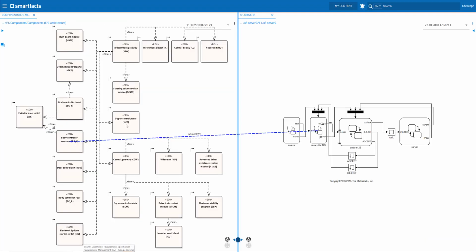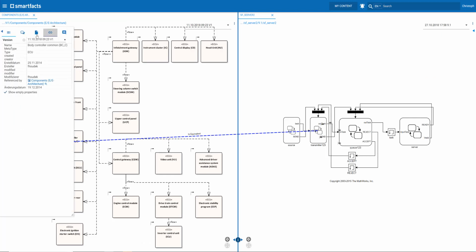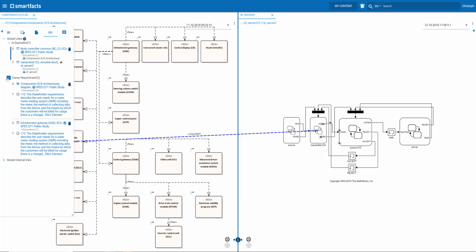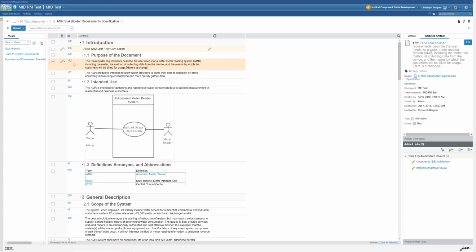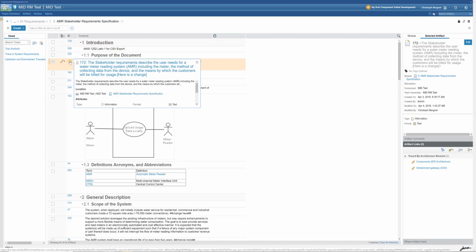Let's switch back to smartfacts, and let's see if we have links here. So we click on the link compartment, we update that, and we see, okay, yes, on the one side we have that link to the Simulink element. We have this occurrence here, and on the other side we have two links to DOORS Next requirement 172. And let's have a look. Yes, 172. Here it is.